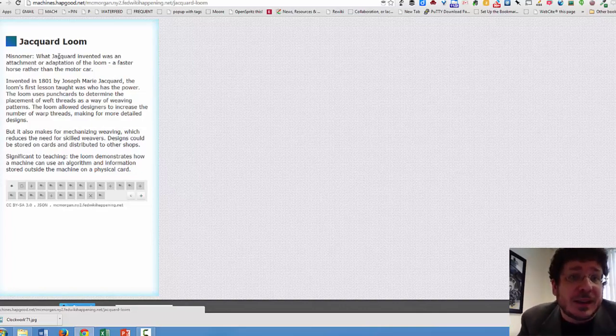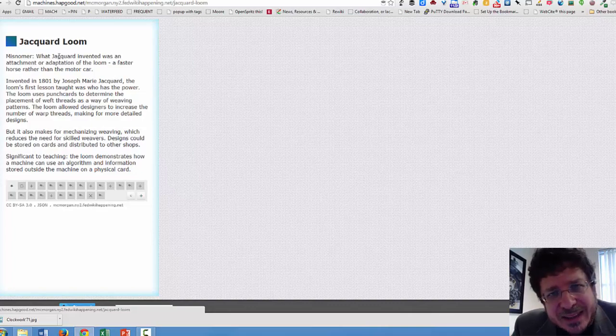Just like the punch cards that we would later use for computers. Those punch cards ended up being the program which showed the loom how to do different sorts of things. You could feed it a punch card, and it would program the loom to execute that pattern.